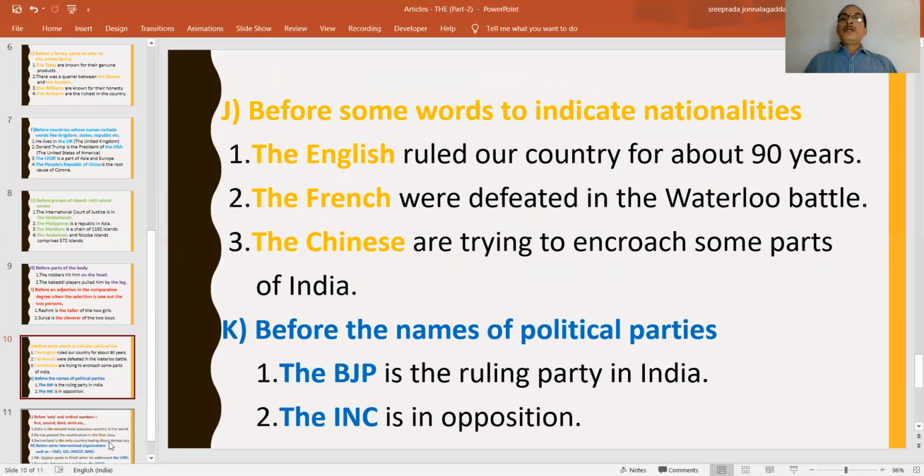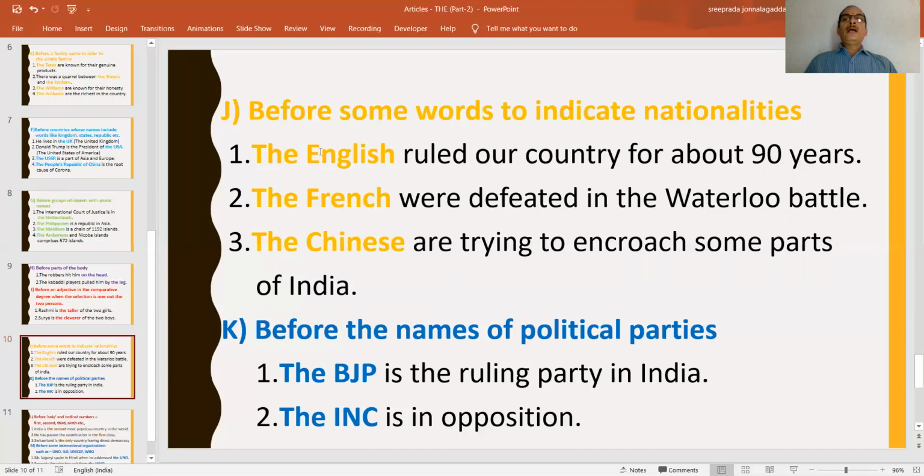Similarly, before some words to indicate nationalities. For example, English, we know that it's a language, it's a noun. French is also the name of one language, the language spoken in France. Chinese. So these are all nouns, and before these words, if you write the, it refers to the whole nation.